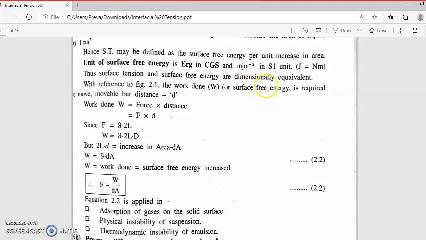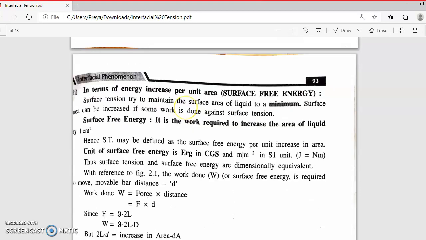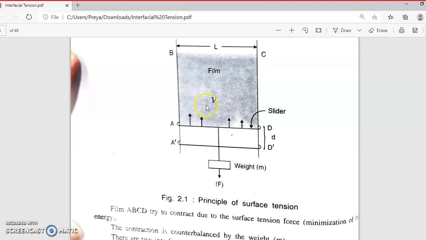It is the surface energy required to move this bar a distance d. The wire was here first, then force is applied and it pulls the wire down. The distance traveled is small d.